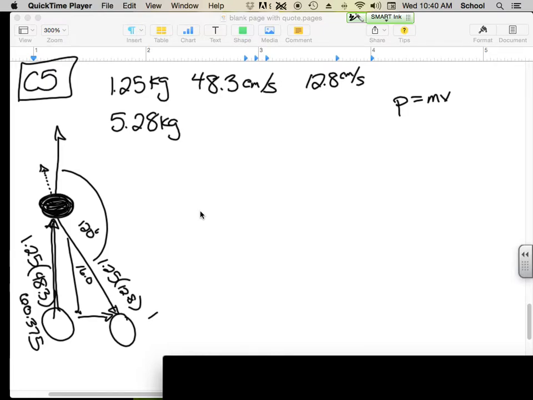So we said that this is 120 degrees, which means this internal angle here must be 60. So if that's 60, then here I want to use cosine of 60 times 16, and I get 8. And over here, I want to use sine of 60 times 16, and I'm going to get 13.9.